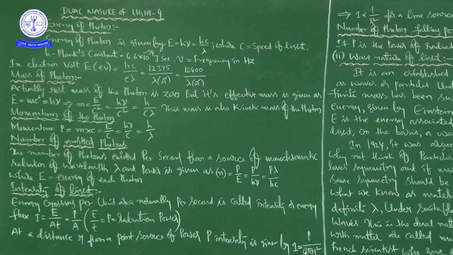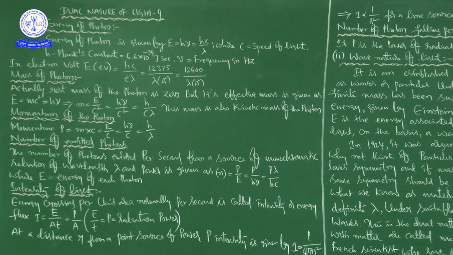small n is equal to P by E, that is equal to P by h nu, that is equal to P lambda by hc. That is what we can write mathematically, because E is equal to h nu, that is equal to hc by lambda. The same thing we are writing in terms of different physical quantities. For example, if we have only the power and energy, this is the formula, P by E.